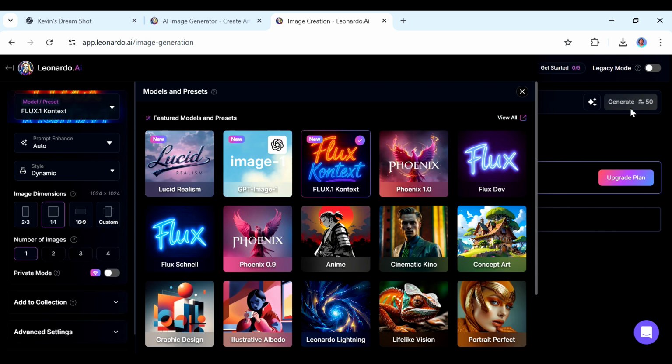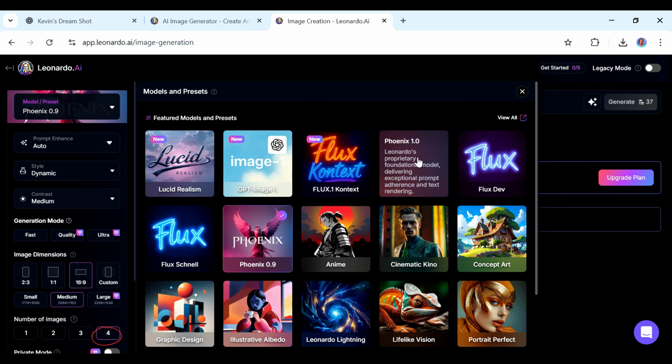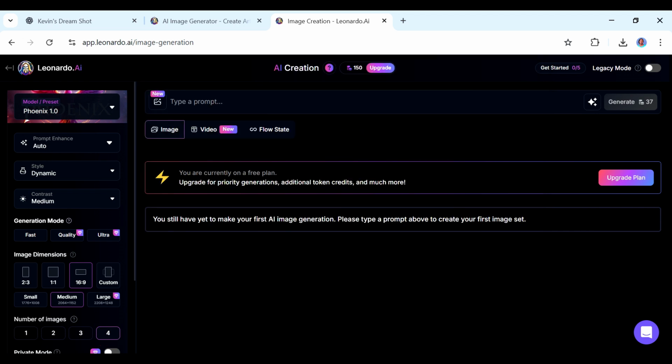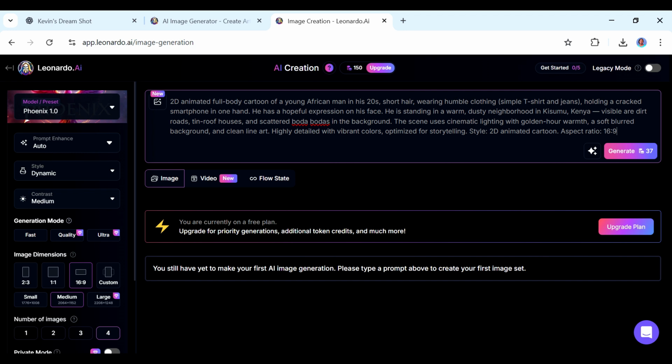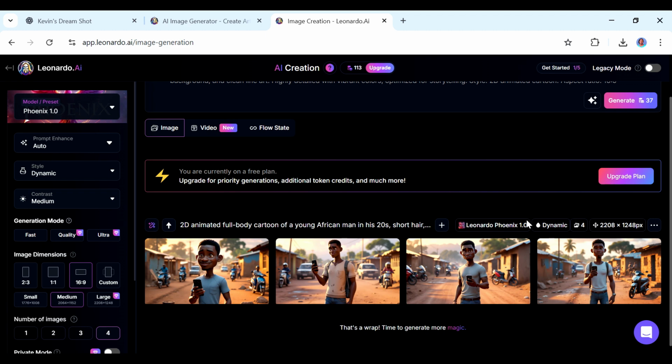So we're going to use a bit of the older models, and they also give us really awesome pictures. So we can use the Phoenix 1.0. Also ensure that the image again is being generated in 16:9, and because you're on the free version, we're going to get 4 images at a time. Copy and paste in our first prompt here. This is the one that we have said we are going to use to create those portrait images of Kevin. Click on generate, and within a few seconds, we are able to get our 4 images.